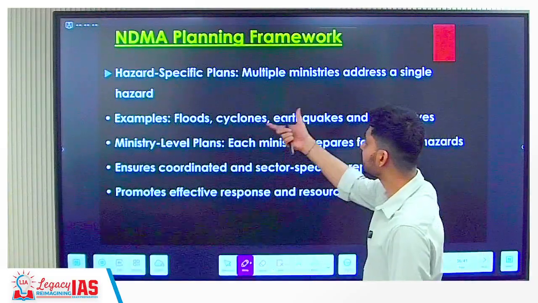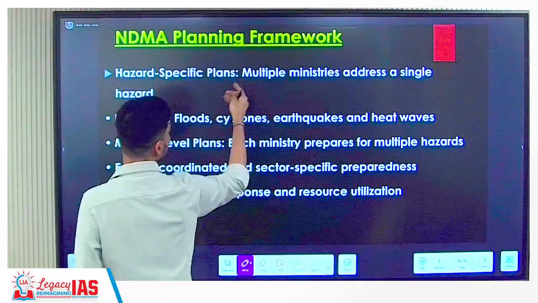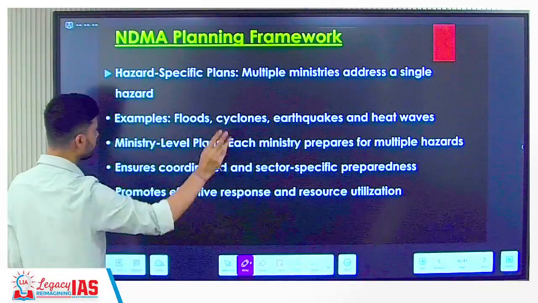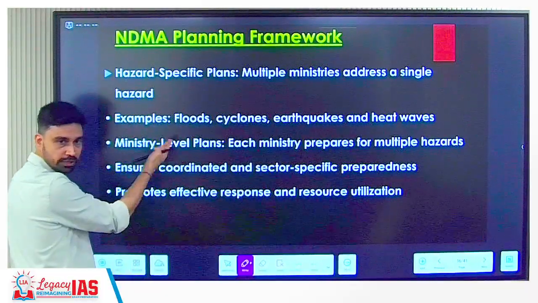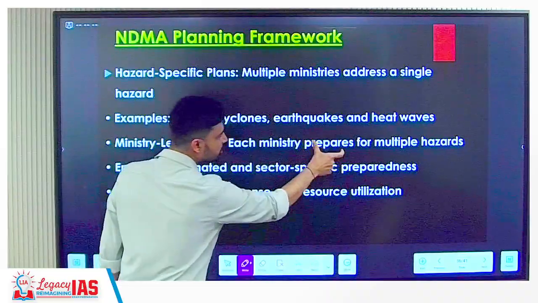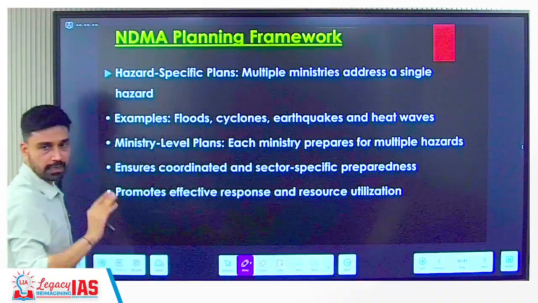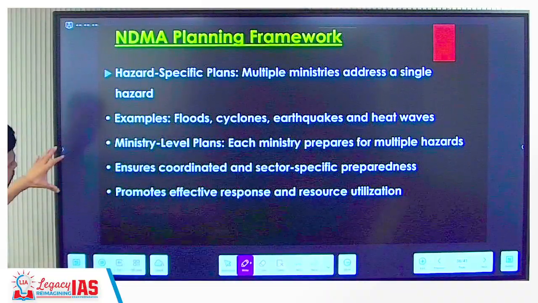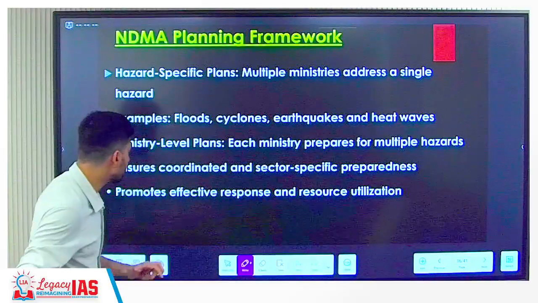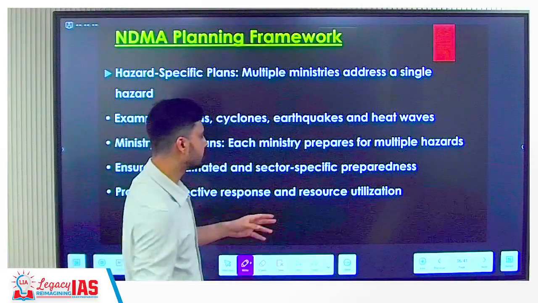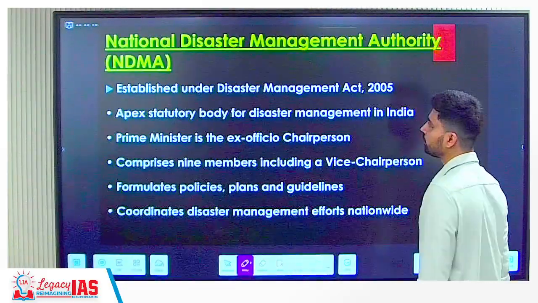NDMA planning framework, we discussed two types of plan: hazard specific plan, where multiple ministries will address flood, cyclone, earthquake, and heat wave. Second is what we have discussed: ministry level plan. Each ministry will prepare for what? Multiple hazards that it is responsible for. And overall, it ensures coordinated and sector specific preparedness, and promotes effective response and resource utilization.